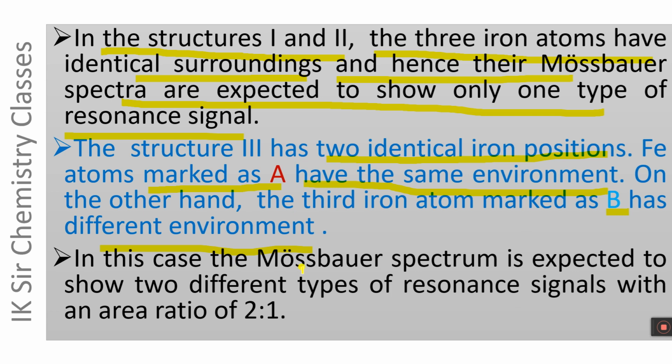In this case, the Mössbauer spectrum is expected to show 2 different types of resonance signals with an area ratio of 2:1. The Fe atoms marked as A should exhibit an absorption peak with an area 2, while the Fe atom marked as B should exhibit an absorption peak with area 1, and the area ratio of these two signals should be 2:1.